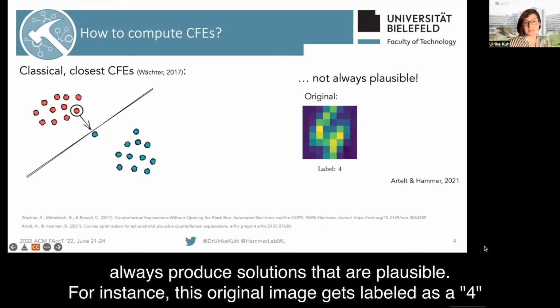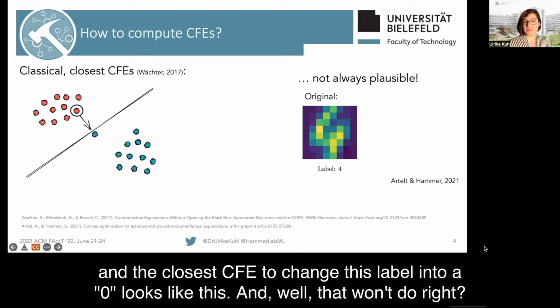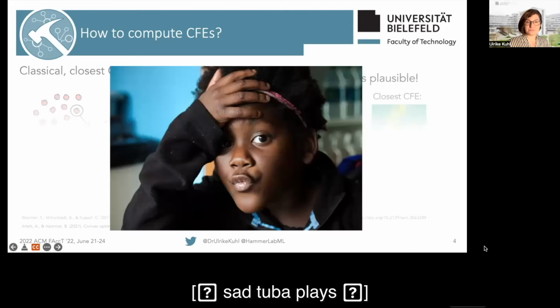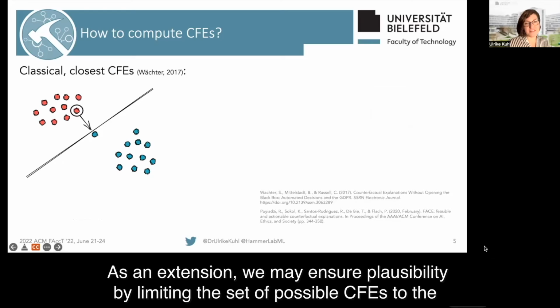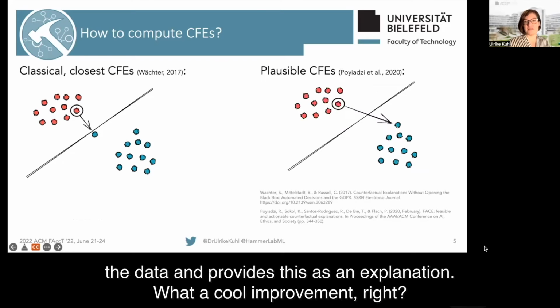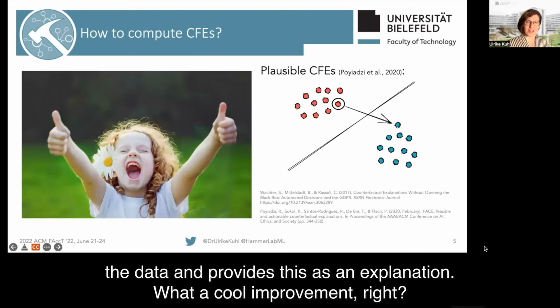For instance, this original image gets labeled as a 4, and the closest CFE to change this label into a 0 looks like this. And, well, that won't do, right? As an extension, we may ensure plausibility by limiting the set of possible CFEs to the training data. This approach finds the closest alternative instance that actually exists in the data and provides this as an explanation. What a cool improvement, right?